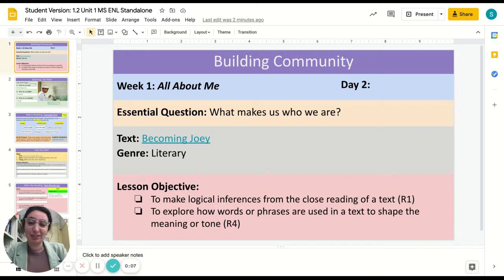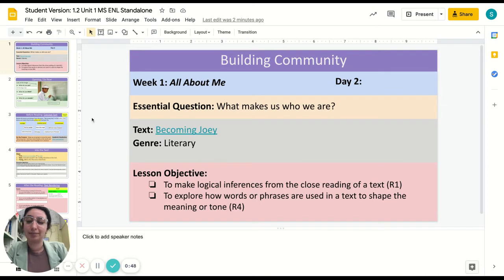This is week 1, day 2 of the unit Building Community, and the theme this week continues as All About Me. So students will continue today with the text Becoming Joey, which they began in lesson 1.1. What I am presenting is a student version of this lesson that you can assign directly to your students with no speaker's notes. If you would like to take a look at the teacher version, you can find that in this week's lessons folder on TeachHub, and you can take a look at those speaker's notes that have some important notes for delivering the lesson.